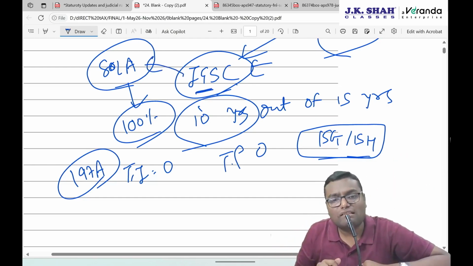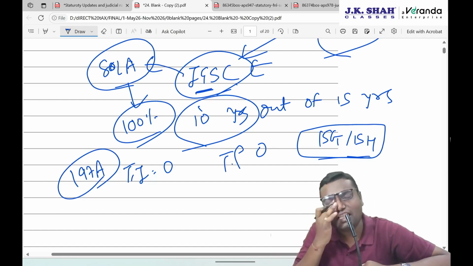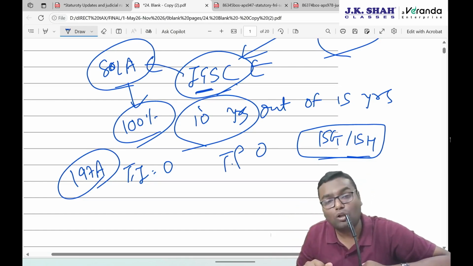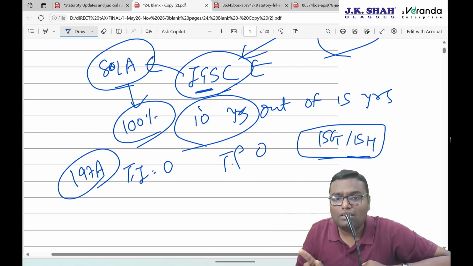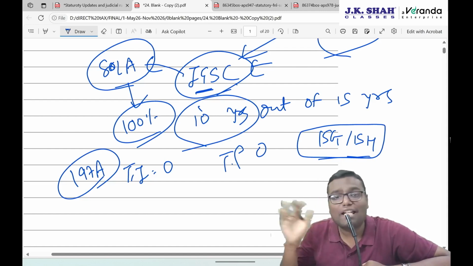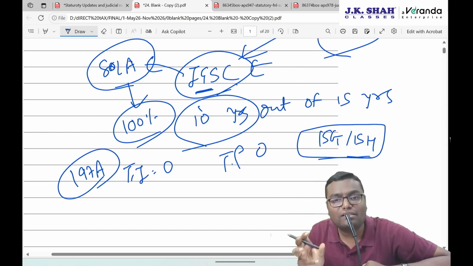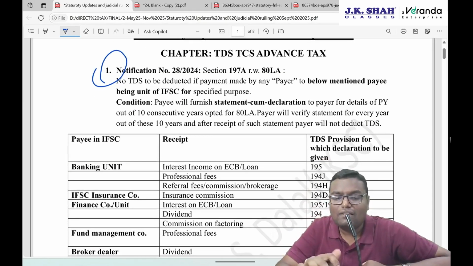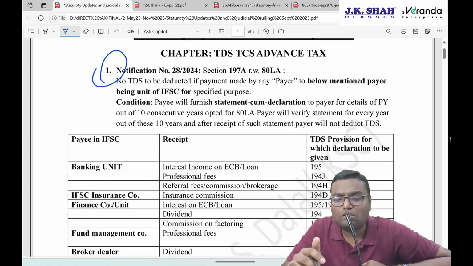That payer will verify the statement, and if the payer finds it genuine, then they will not deduct the TDS, so working capital is not getting blocked. This 15G 15H benefit is not extended to the IFSC unit for lifetime. It is only extended for 10 years for which this unit is following the 80LA section. So see what I have written, notification number 28/2024, section 197A, that is no TDS certificate, read with section 80LA, that is the deduction section.